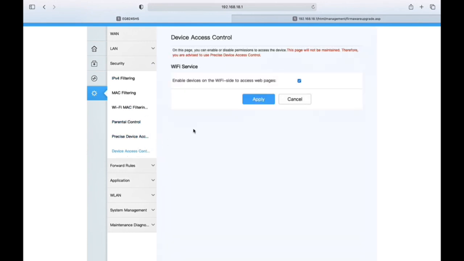So for device access control, on this page, you can enable or disable permissions to access the device. It means you can allow or restrict certain users or devices from accessing the router settings or interface. This helps prevent unauthorized users from changing the configuration, ensuring that only trusted users can manage the network.